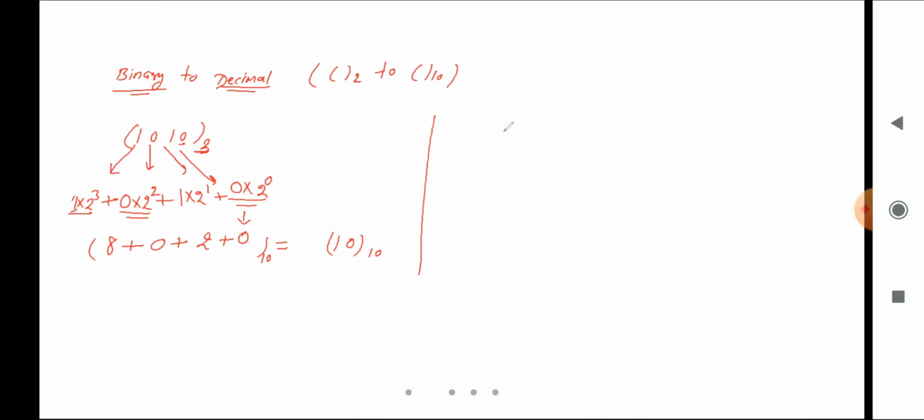Here the binary number given is 110101. This is the number given and its base is 2. Now I want to convert this into base 10. Firstly you try for this one. What should be the decimal value for this one? You should try.